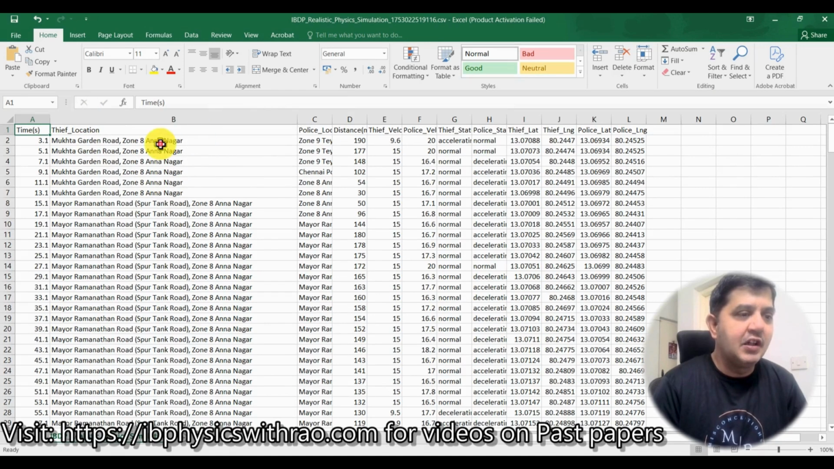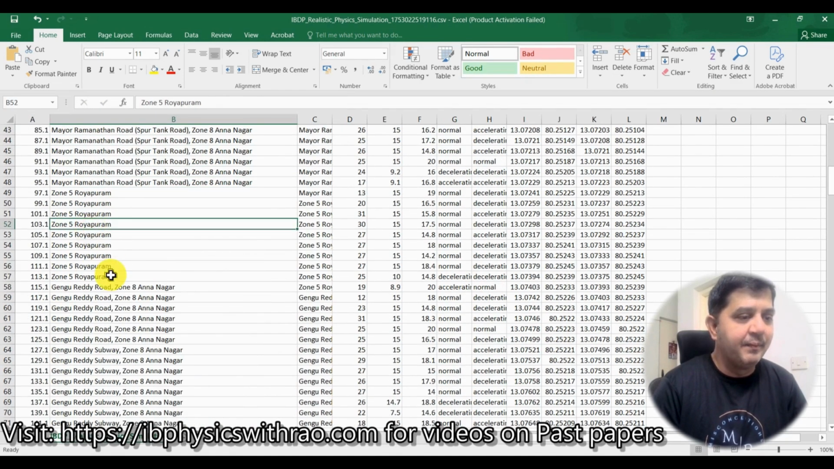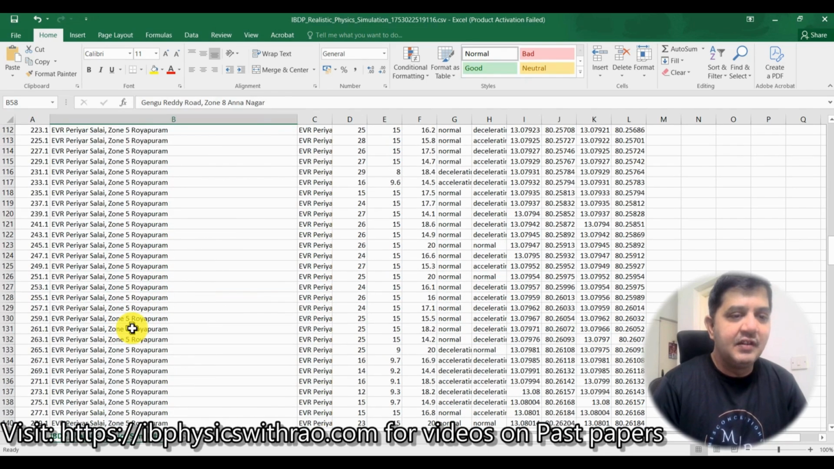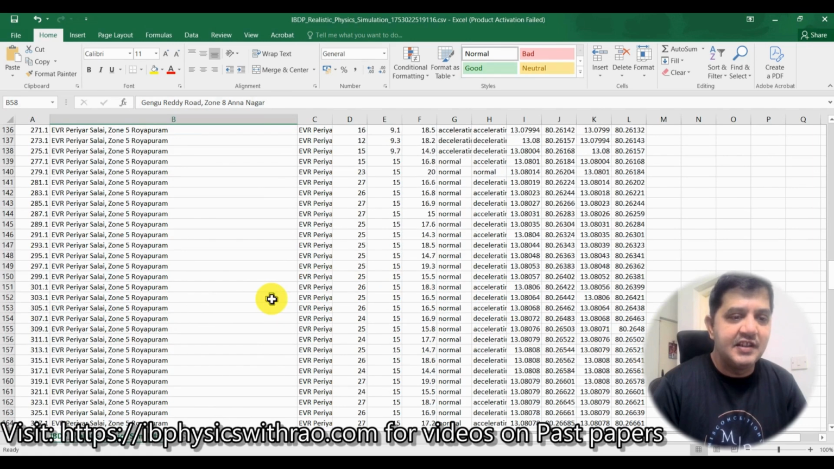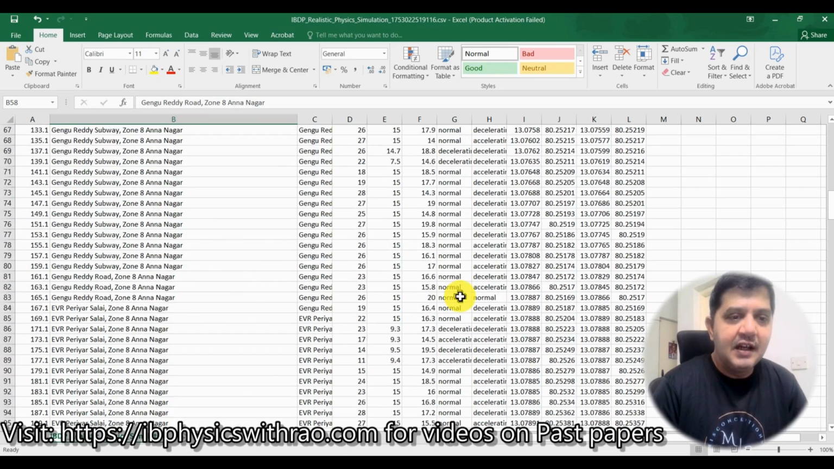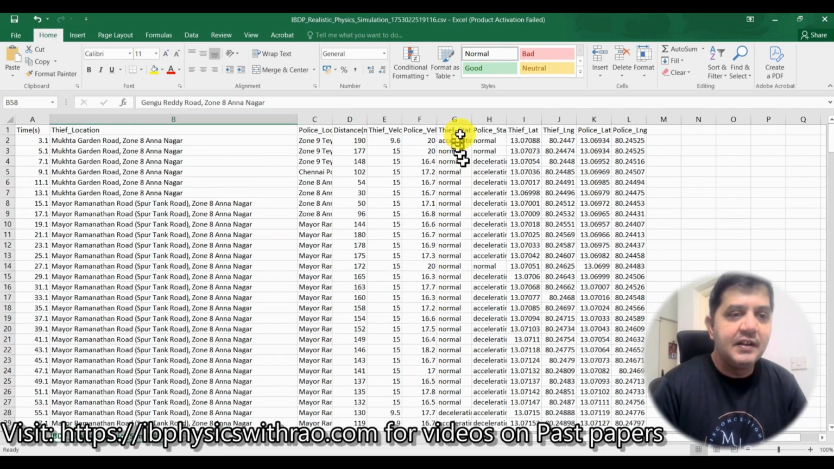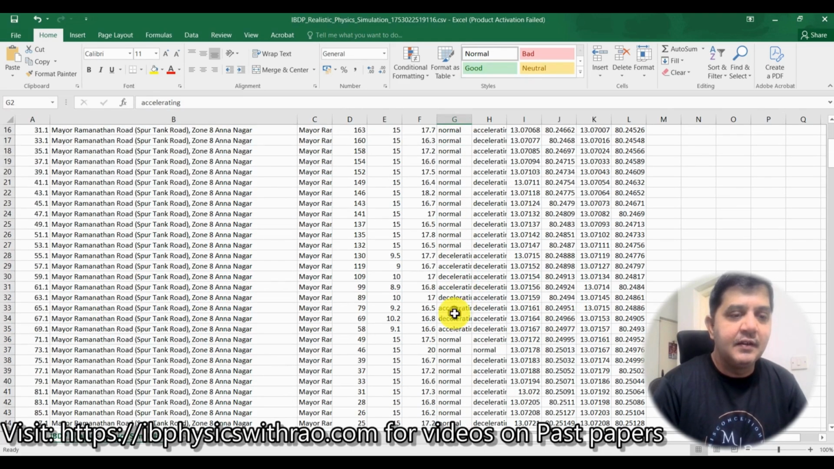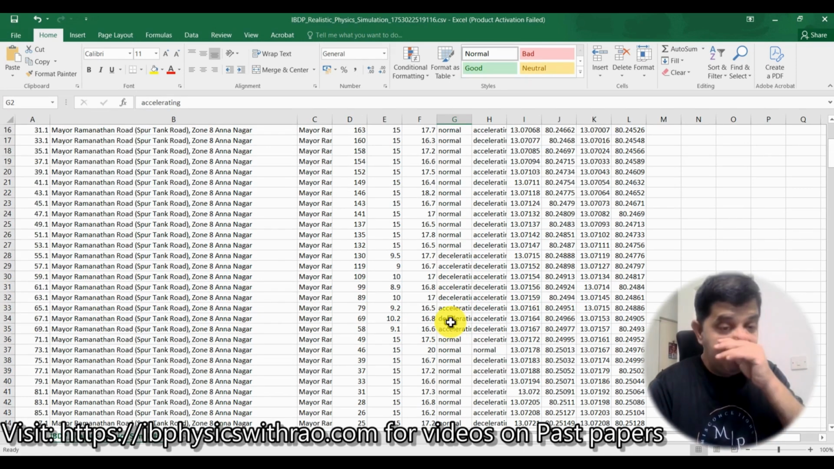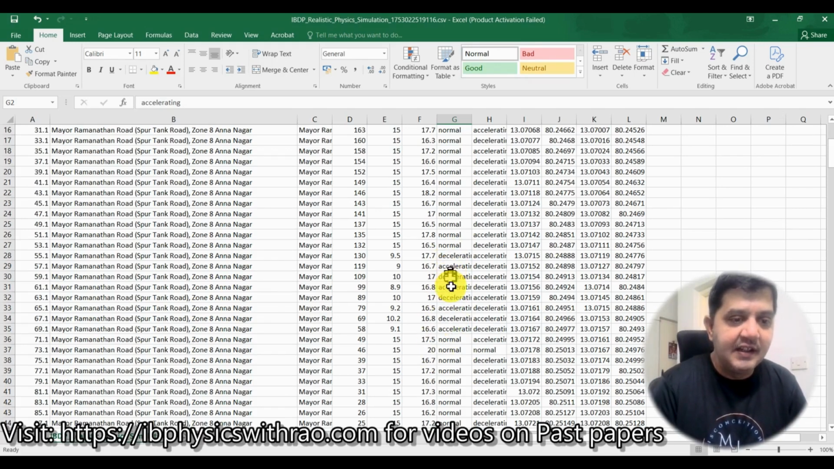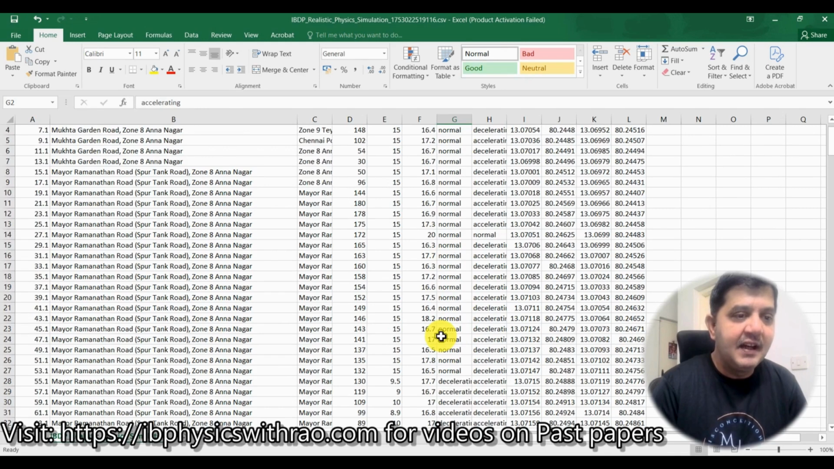It started at Mukta Garden, Anna Nagar, then Mayor Ramanathan Road, and it kept on going, Rayapuram, Anna Nagar, and all this. So for every location, it shows at what time it was here, what the respective latitude and longitude were, how they were changing, and so on. Every detail about it is given over here. Here it is normal, somewhere it is acceleration initially, wherever there is an incoming curve or an outgoing curve and so on. When you're approaching a curve or moving away from the curve, you can see the acceleration and deceleration. This has been constantly changing over here, and that's what you can observe.